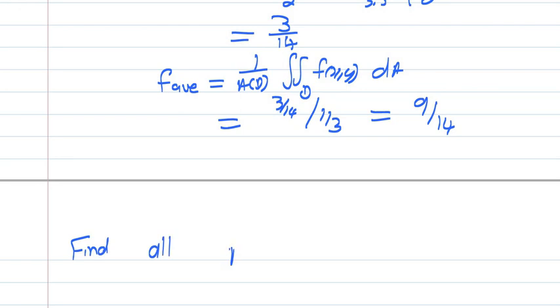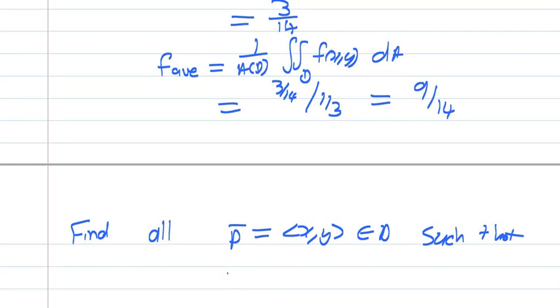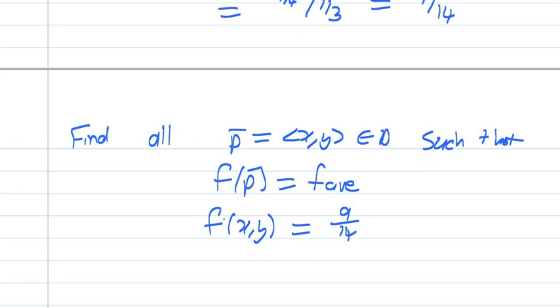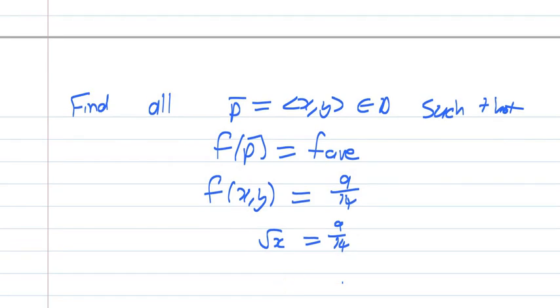All right. Now we want to find all P. So we want to find all the points P in domain D such that f of P is equal to the average. So we want to find all the 2D vectors in region D so that if we plug it into f, that will equal 9 over 14. And we know that f at the point (x, y) works out to be root x, which is 9 over 14. So we see that x has got to be 81 over 196, which is 9 over 14 squared.